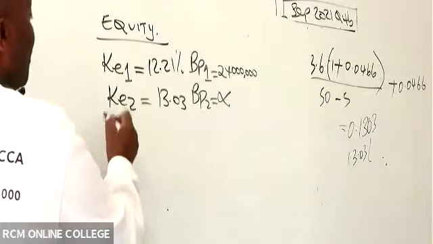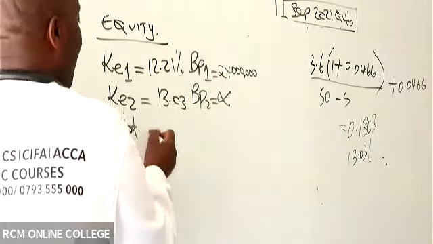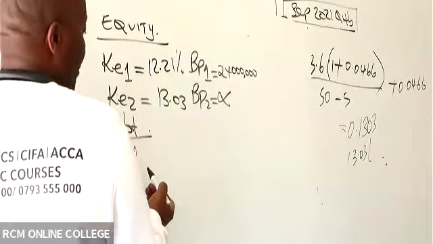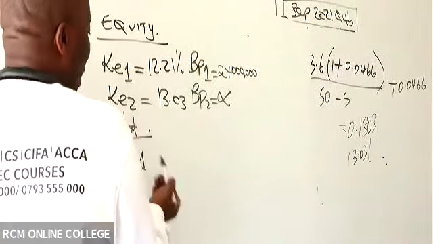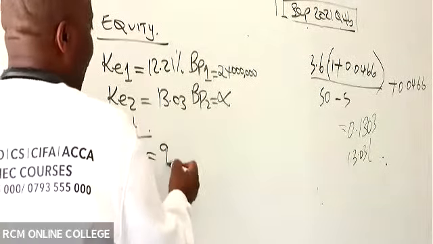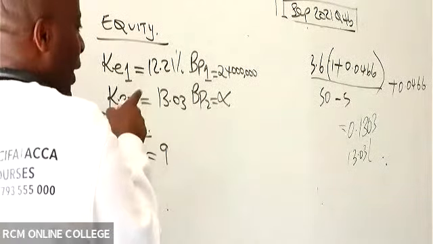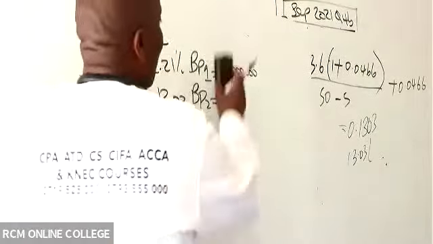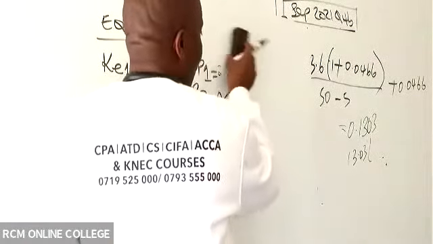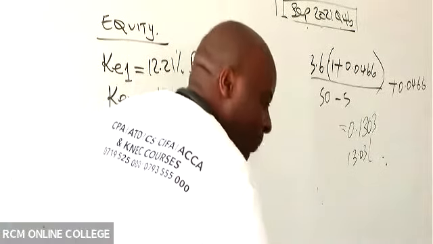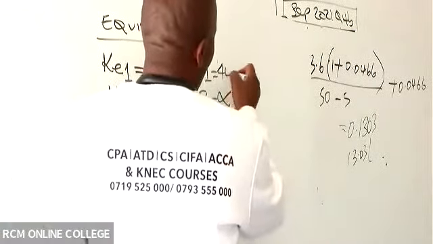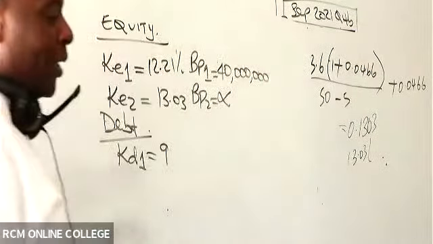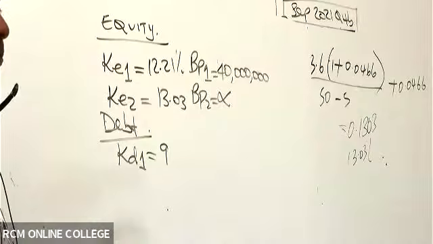And then you go to debt, my good students. So debt, if I remember very well, we just had one KD, and it came to 9 point... Oh, this figure is wrong. Who gave me 24 million? 24 million is the retained earnings. I want the breakpoint. Breakpoint is 40 million. Thank you so much for that correction.